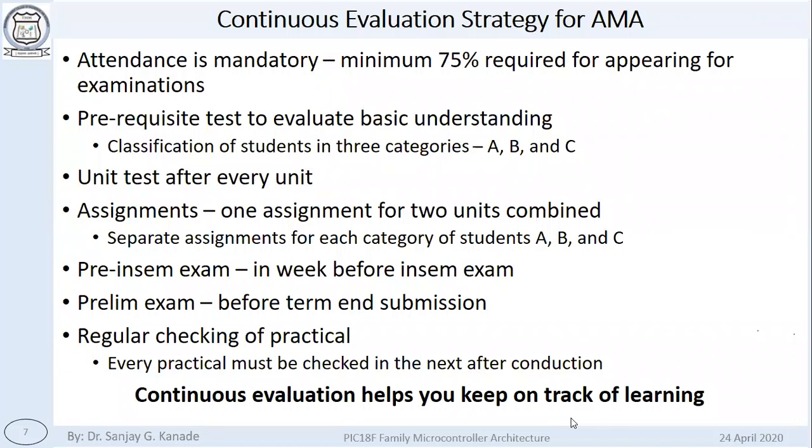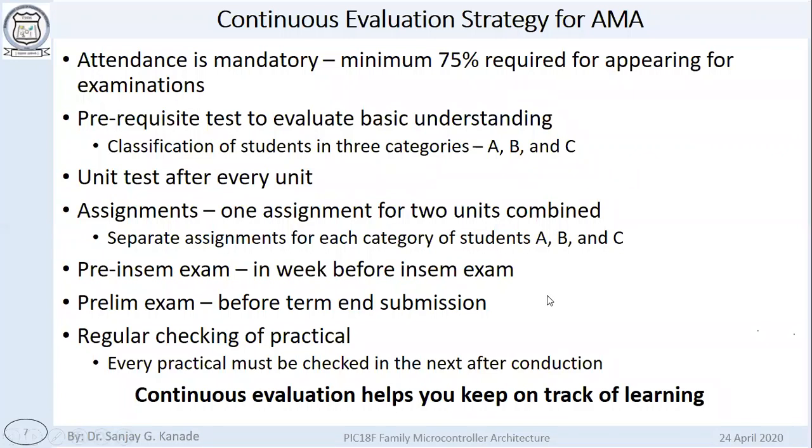In the beginning, we are going to conduct a prerequisite test to evaluate the basic understanding of the prerequisites that are required for this course. Based on this prerequisite test, we are going to make a classification into 3 categories, A, B, C. This is purely based on the performance of students in this test. Then there will be a unit test after completion of every unit. There will be assignments, 1 assignment after each 2 units, and the number of questions as well as the level of difficulty will be different for each category A, B, C.